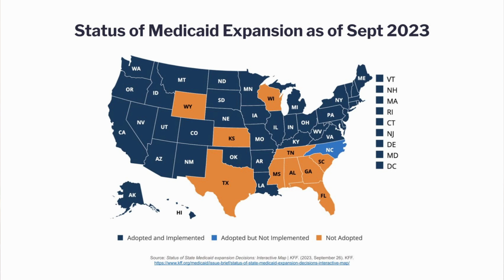Understanding whether or not a state chooses to expand Medicaid is important because it highlights that, in some states, a person would be eligible to receive Medicaid along with innovative benefits, such as those addressing food, while that same person in another state may not be eligible for the Medicaid program. In order to know how the Medicaid program in your state might impact food insecurity, you have to start by understanding who in your state is eligible to receive Medicaid.